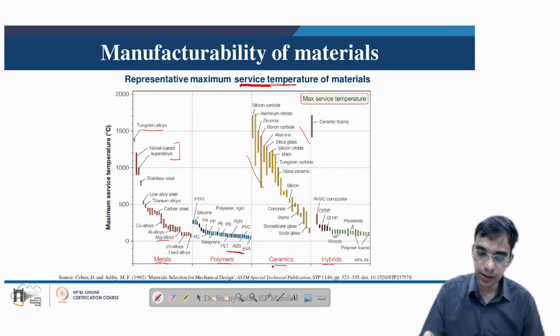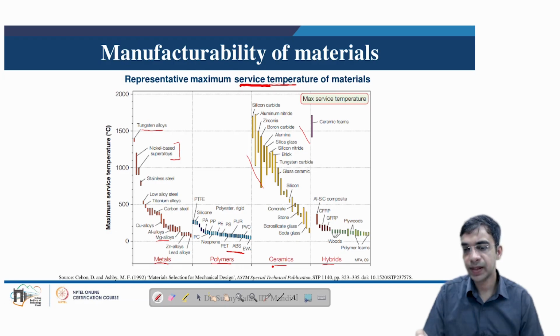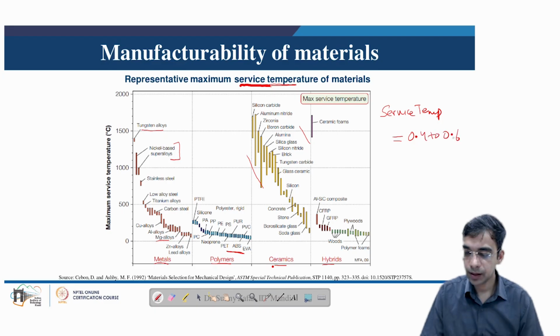So service temperature is also important to understand from the melting point perspective. Generally the service temperature of any material is around 0.4 to 0.6 of the melting point of that particular material.